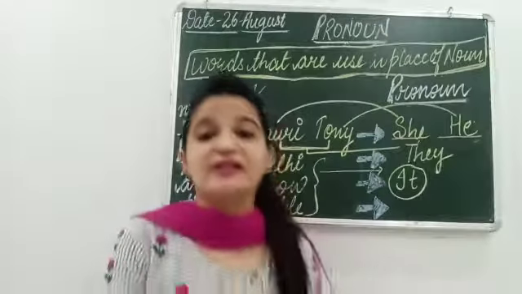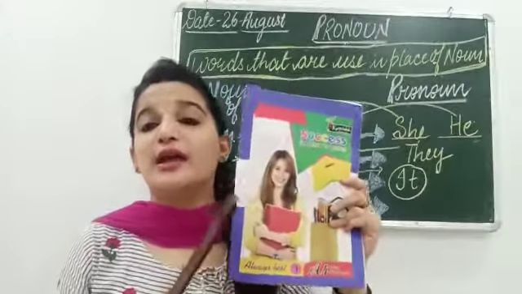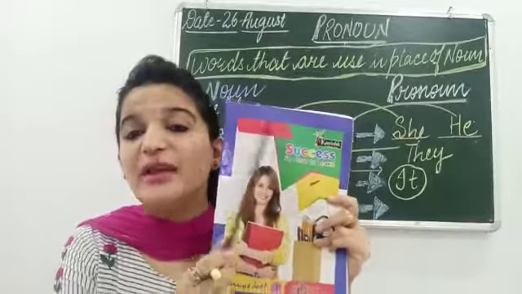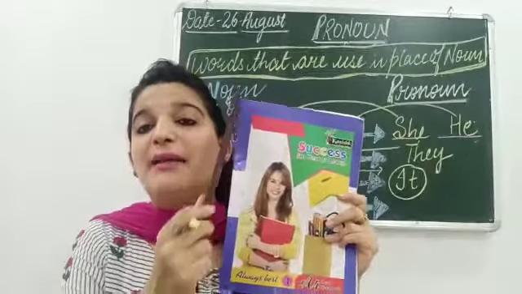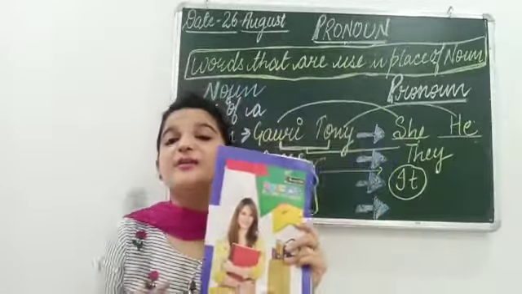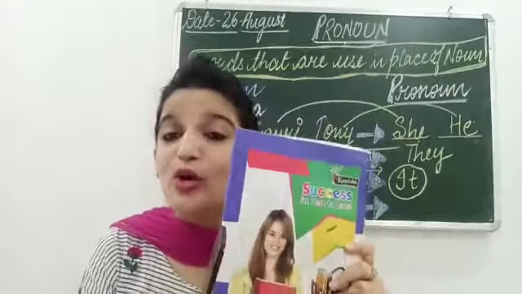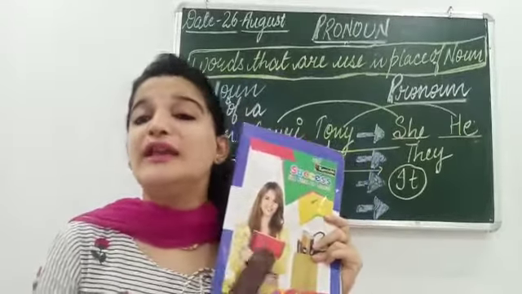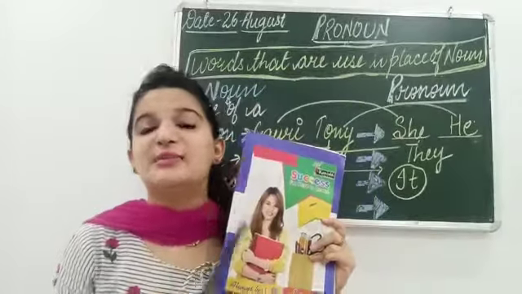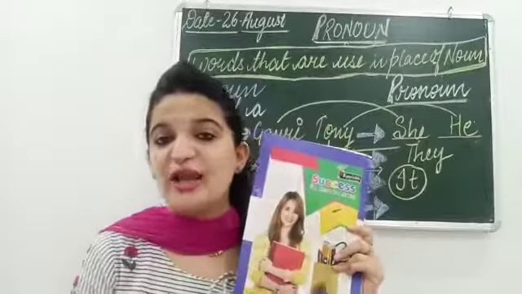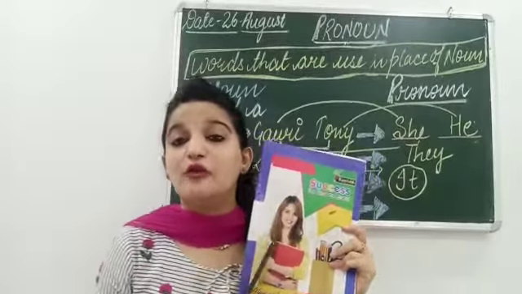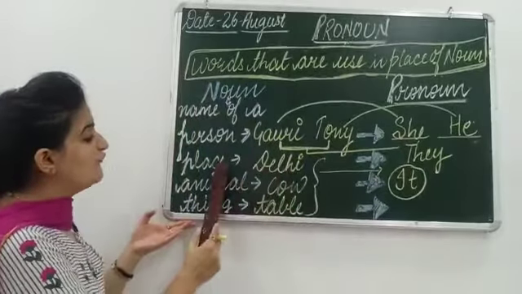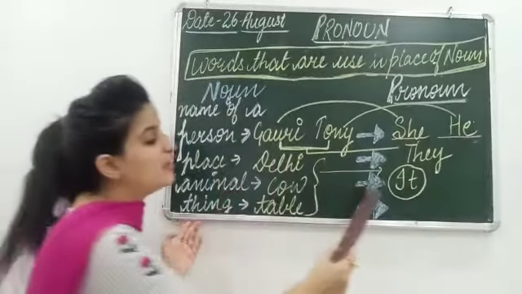Suppose we are talking about anything. Suppose I am having this book. This is my book. My book is rectangle in shape. My book is colorful. My book is big. Instead of repeating my book again and again, in place of my book, this thing, we can use it. This is my book. It is rectangle in shape. It is big. It is colorful. So this it is called pronoun. So in place of place, animal and thing, we can use it.